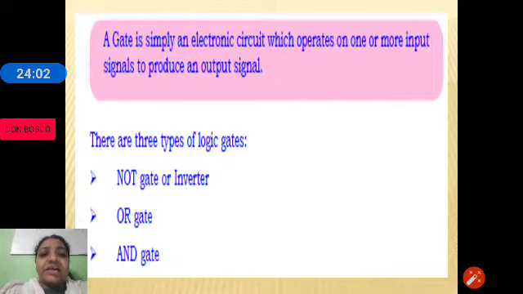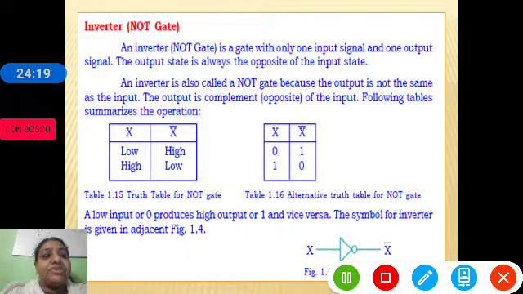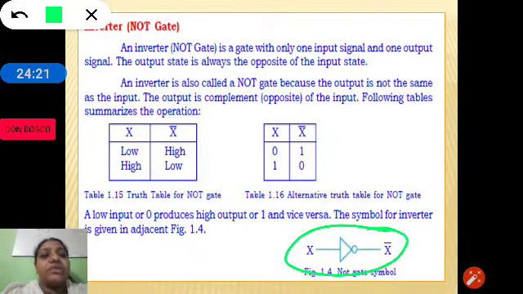Basic gates, there are basically three gates: NOT gate, OR gate, AND gate. Let us check each one of them in detail. Let us begin with the NOT gate. Observe the logic symbol of the NOT gate. A NOT gate has only one input and the output is the complement of the input.